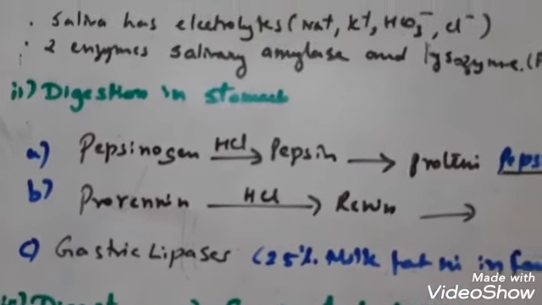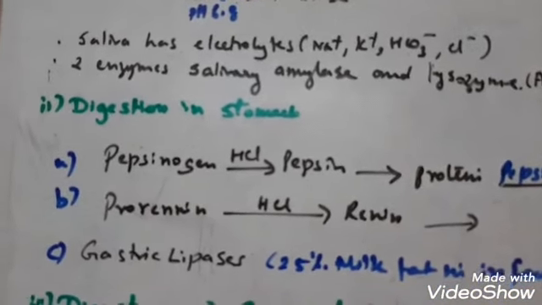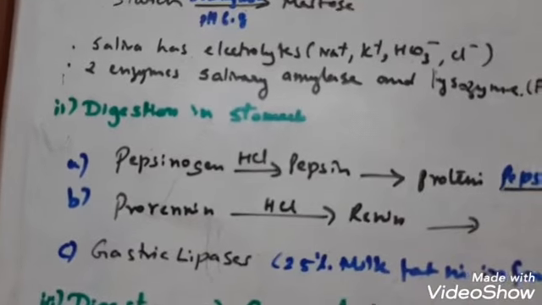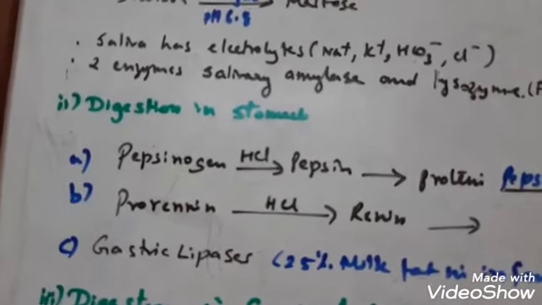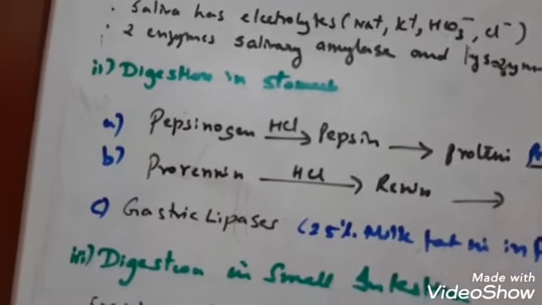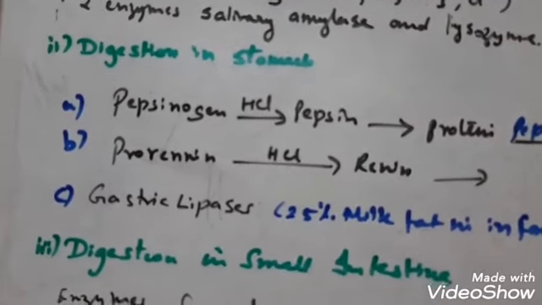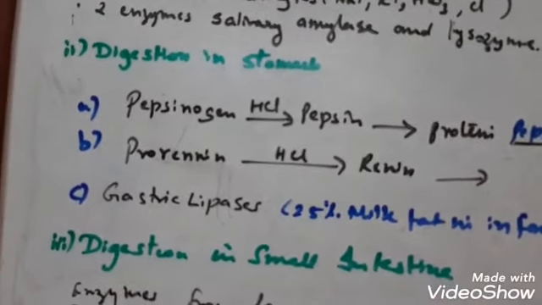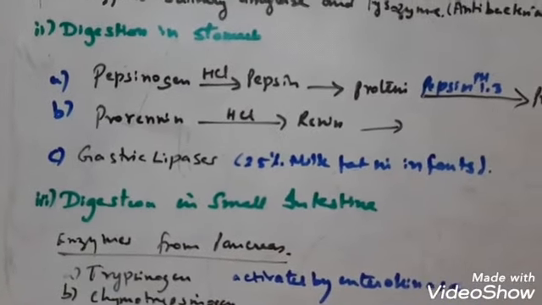Now see, apart from prorenin, pepsinogen and gastric lipase, there are some mucus and bicarbonates also present in our stomach. This gastric juice plays a very important role in the lubrication of the stomach and protection of the mucosal epithelium from the corrosion of the hydrochloric acid. The next part is digestion in the small intestine.